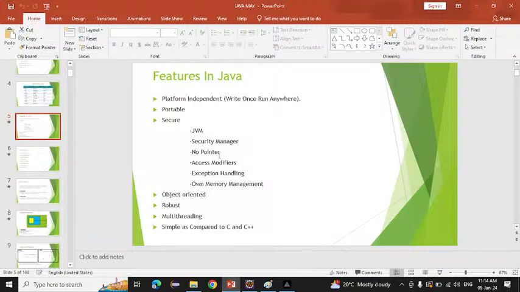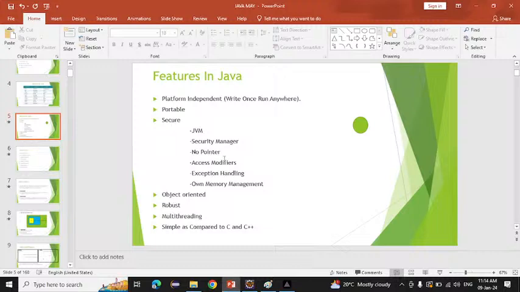What is the concept of the pointer? Inside C and C++, we have a pointer concept. Whatever code we write will be stored in a single pointer. Suppose this is a pointer. Inside this pointer, all the information, all the code, will be stored. If any hacker accesses this pointer, he will get all the information. That's why Java removed this concept, that is, no pointer. So that makes Java more secure again.